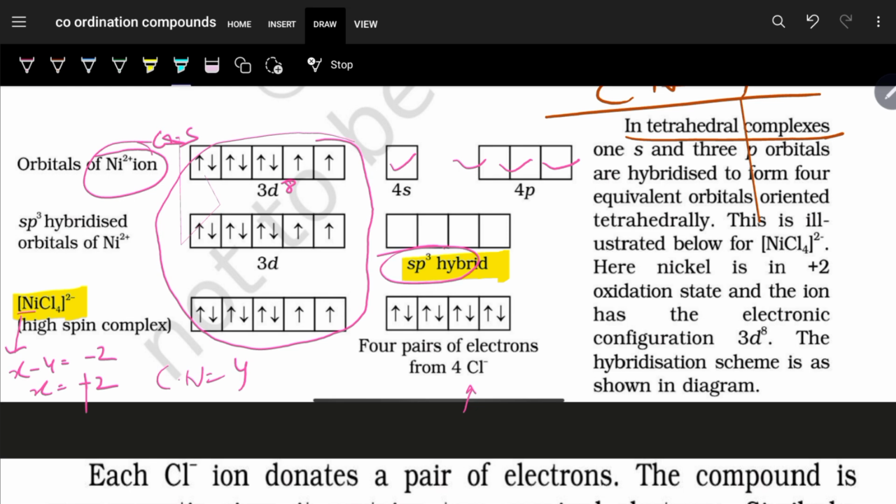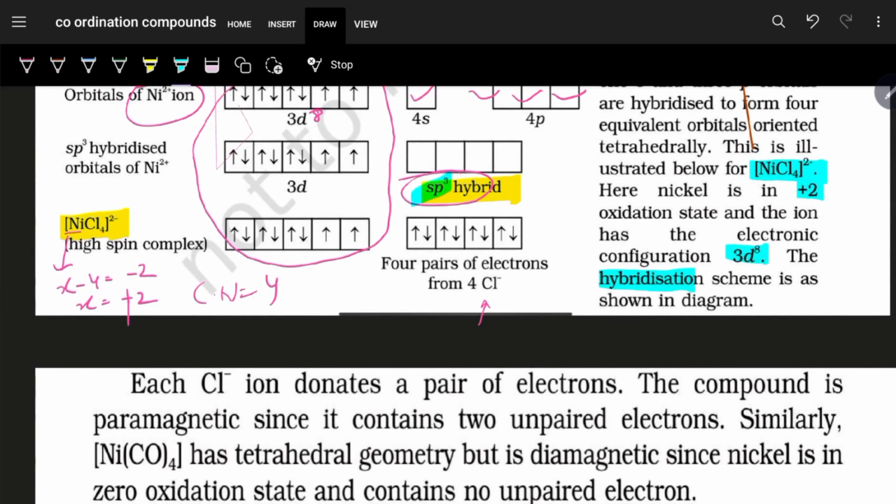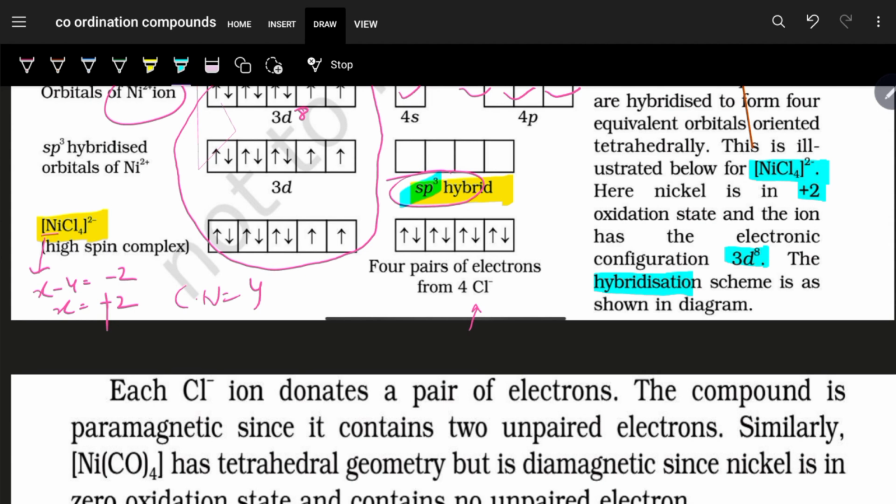So here we can see in this complex, nickel has a +2 oxidation state, 3d8 configuration, and the hybridization is what? It is sp3 hybridization. Here we are getting to see 2 unpaired electrons.